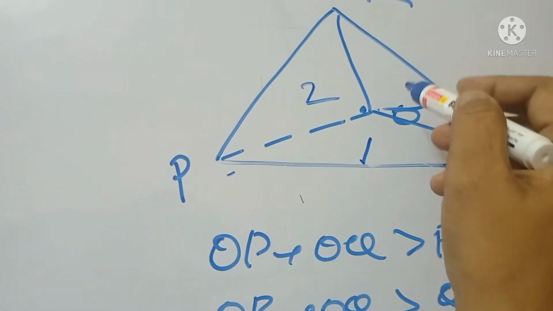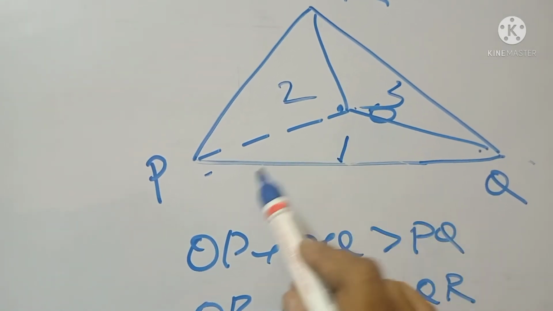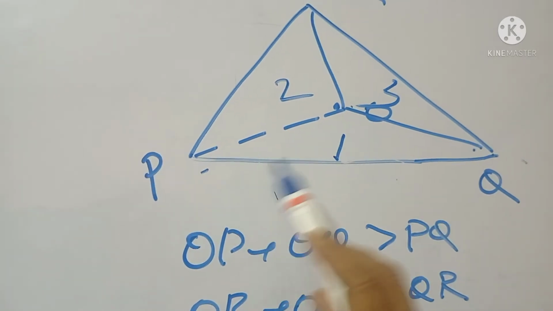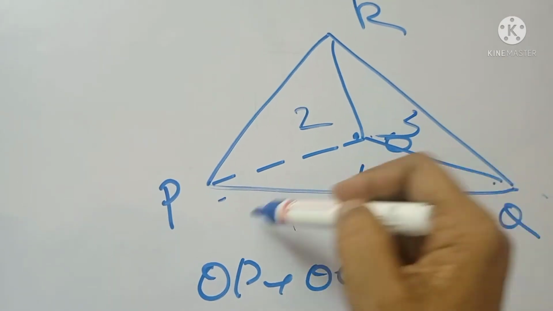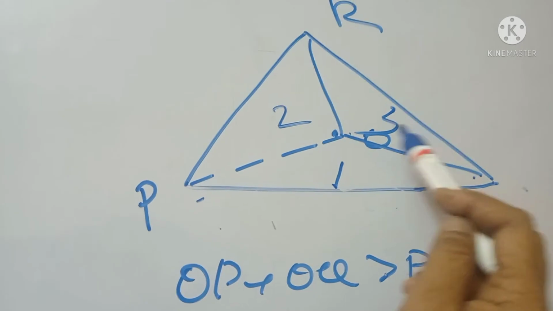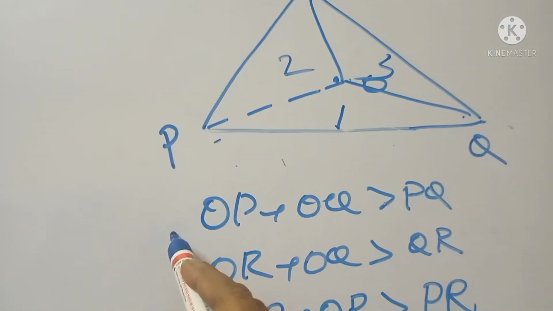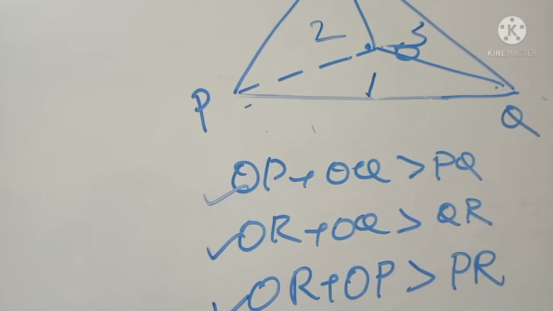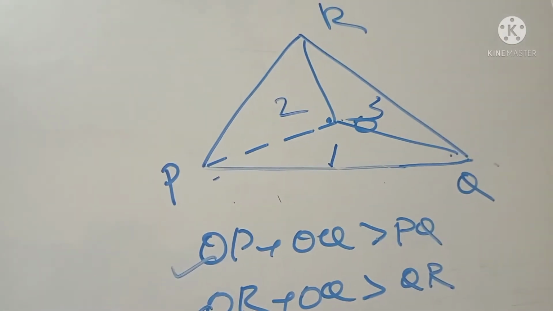Then we get 3 triangles. Take two sides of one triangle, that is OP and OQ. The third side is PQ. So OP plus OQ is greater than PQ. Second one, OR and OP: OR plus OP is greater than PR. Third one, OQ and OR: OQ plus OR is greater than QR. So these three conditions are satisfied since O is interior to triangle PQR.